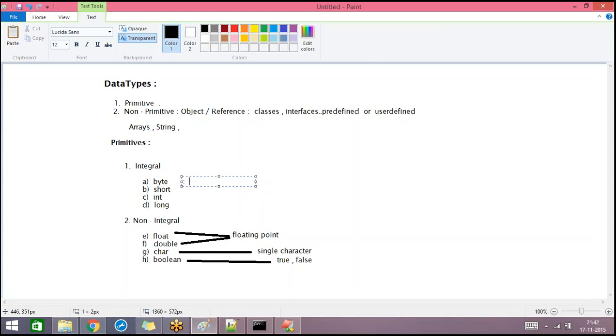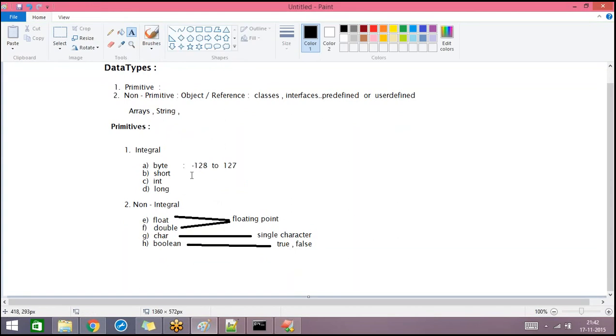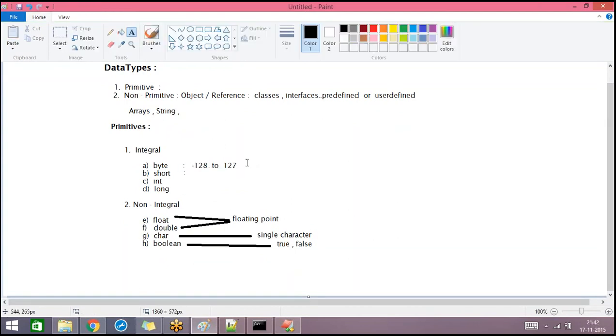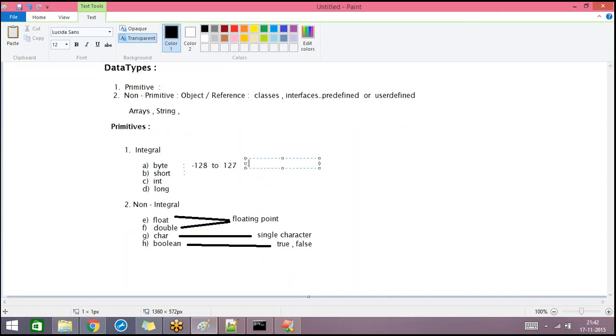For byte, the range is minus 128 to 127. Not only positive numbers, we can also save negative numbers in these integral data types. Generally, this range is represented like this: minus 2 power 7 to 2 power 7 minus 1.